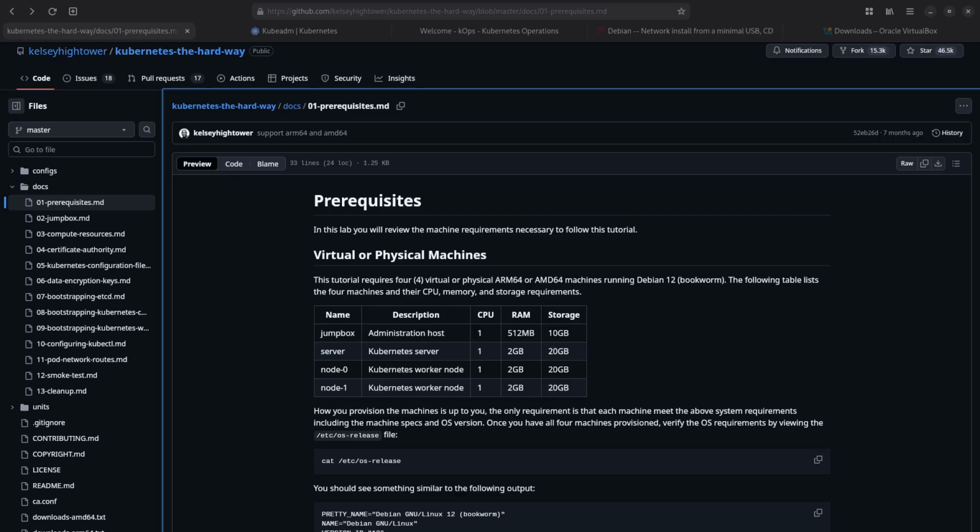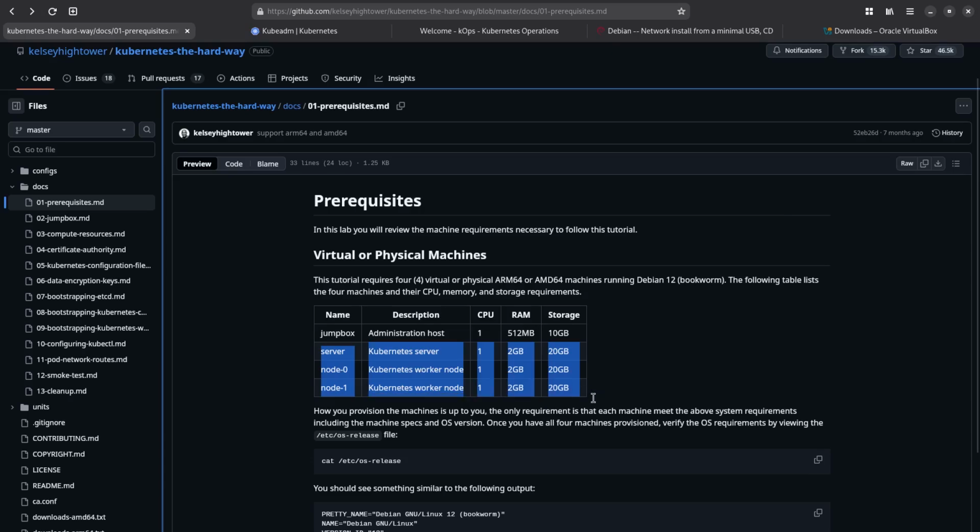Now that we have Jumpbox installed, the next step is to create virtual machines for all the 3 other required machines. The idea is to create one and then clone the same VirtualBox for the other 2 nodes. So let's get started.